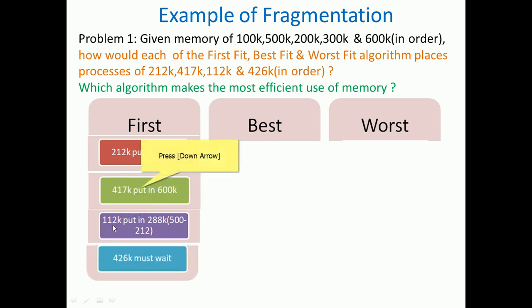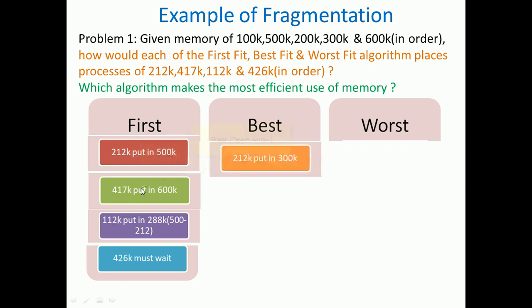Then for 426, we don't have space here. Even if we subtract 600 minus 412, you won't get that much. So we ask it to wait. Only 212, 412 and 112 are occupied, so 426 must wait in the first fit strategy.